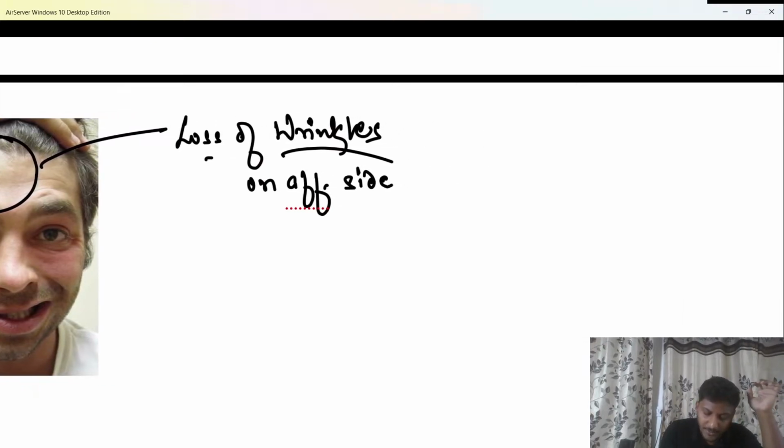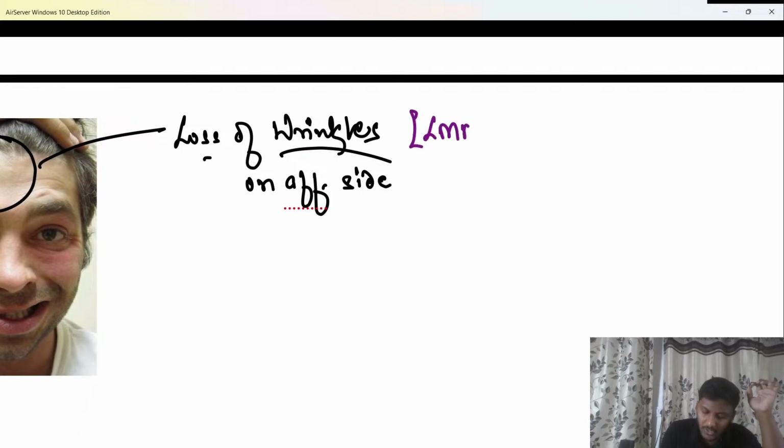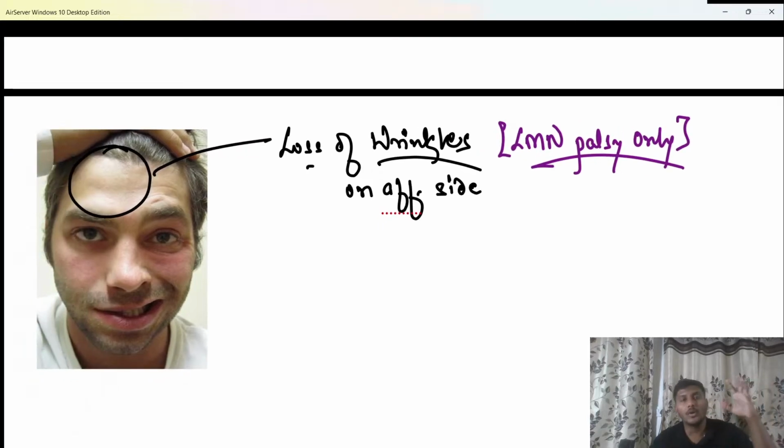And important, please remember, loss of wrinkles is usually only seen in a lower motor neuron facial palsy. The reason, remember, is that in lower motor neuron damage the tone of the muscle decreases, the muscles are paralyzed, and therefore there is a flaccid paralysis.